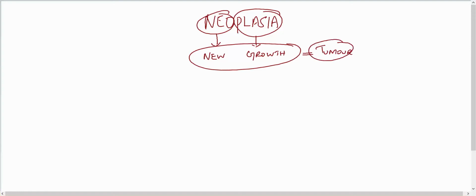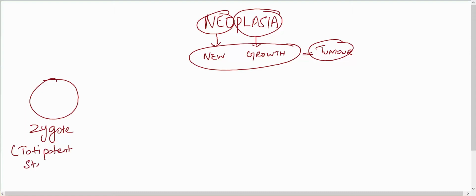Before going to the tumors, let's see how the tissues came from the germ layers. You all know the zygote. The zygote is a totipotent stem cell.